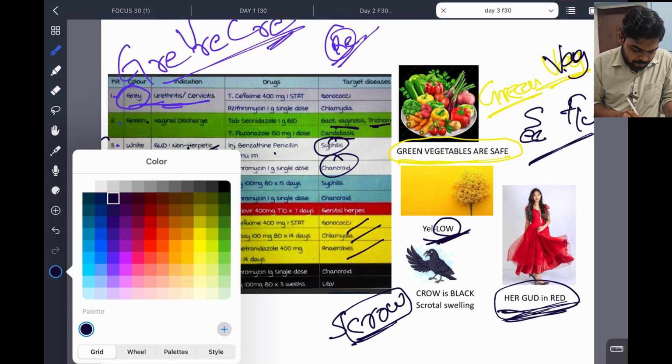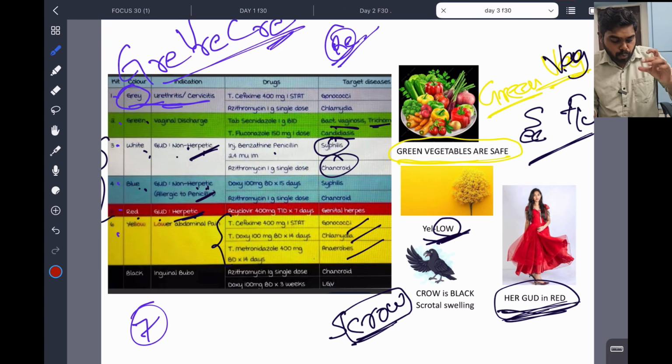Now white, blue, red, all are GUD, genital ulcer diseases, non-herpetic and herpetic. Herpetic: "Her is good in red." She is good in red. Herpetic, GUD, red. Okay, genital herpes. And white and blue: blue is allergic and white is non-allergic, so penicillin can be used. Okay, clear. And yellow, the sixth, is lower abdominal pain.